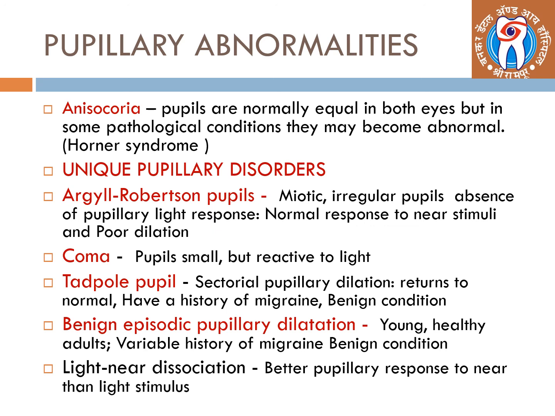Second is coma, where pupils are small but reactive to light. Third is tadpole pupil, where sectorial pupillary dilatation is seen, which returns to normal, and they have a history of migraine or any benign condition. Benign episodic pupillary dilatation is commonly seen in young healthy adults, and variable history of migraine is seen. It is a benign condition. Light near dissociation, where better pupillary response to near than the light stimuli is seen.